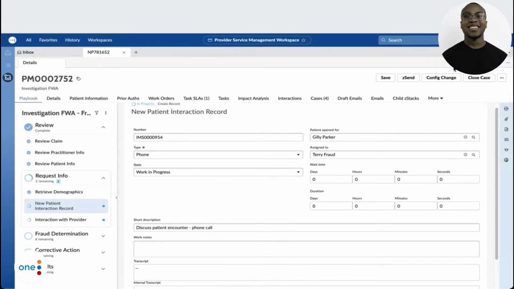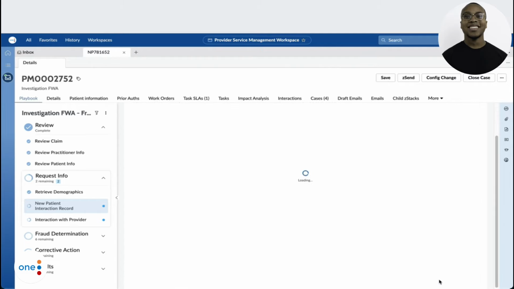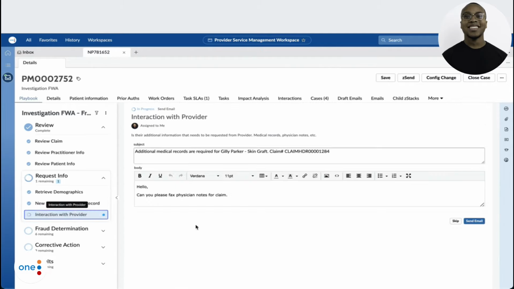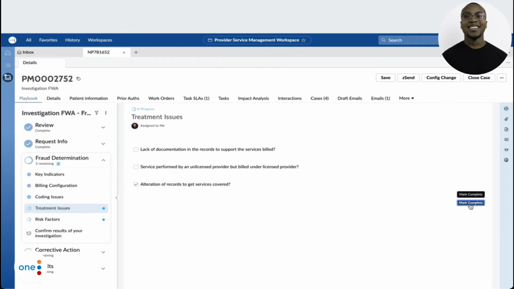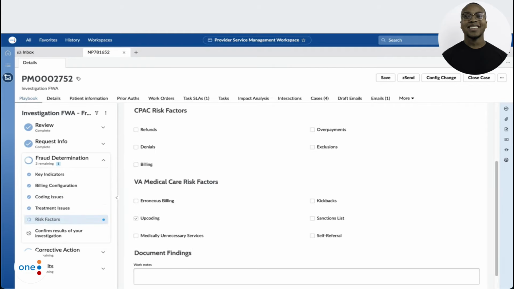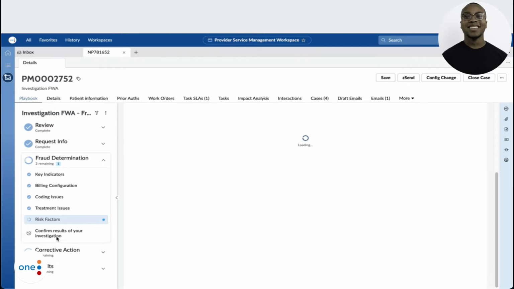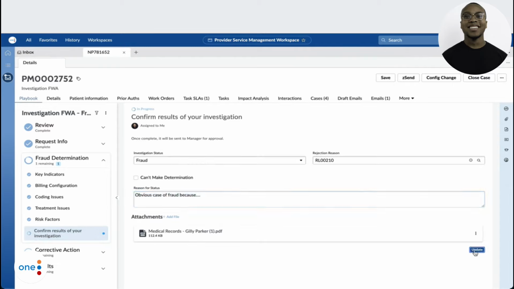He can interact with the patient and practitioner by email or phone, asking additional questions or for clinical documentation. Interaction records and emails get tied to the case to enhance visibility for other analysts needing to work on the case or see history.